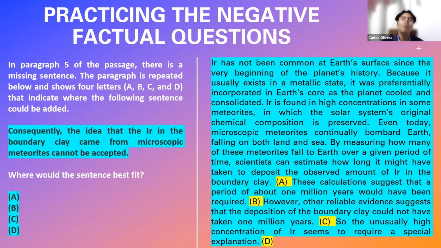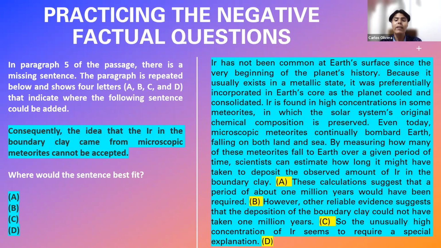Because it says, consequently, por lo tanto, the idea that the iridium in the boundary clay came from microscopic meteorites cannot be accepted. And this conclusion, where could it fit? Where could we introduce it to make sense with the information we have here in the paragraph and to make it better, to complement it and to complete it? Where we could introduce it is in spot C.